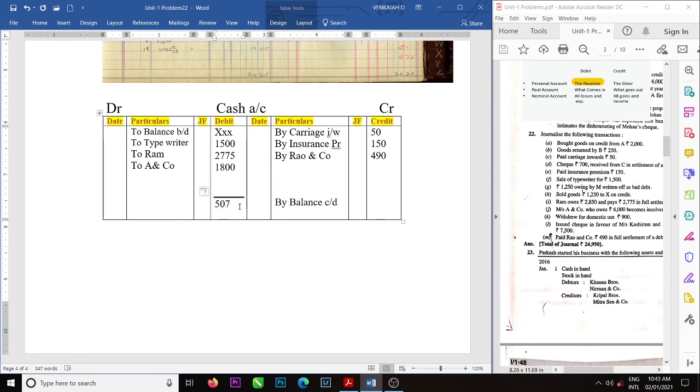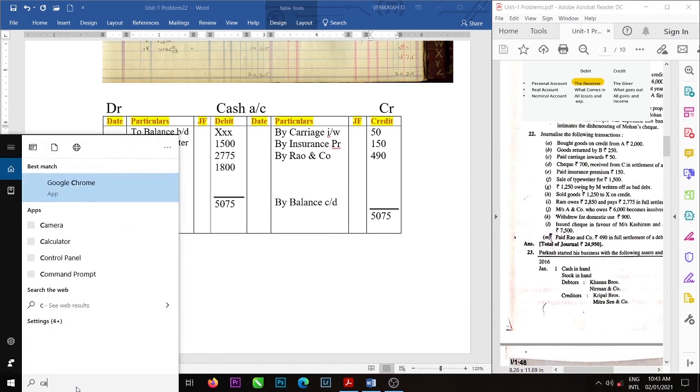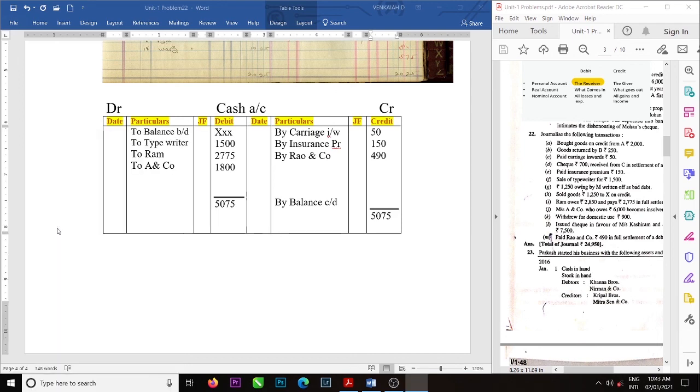So here the total amount will be 5075. The balance amount will be 5075 minus 690. You can use a calculator, okay?